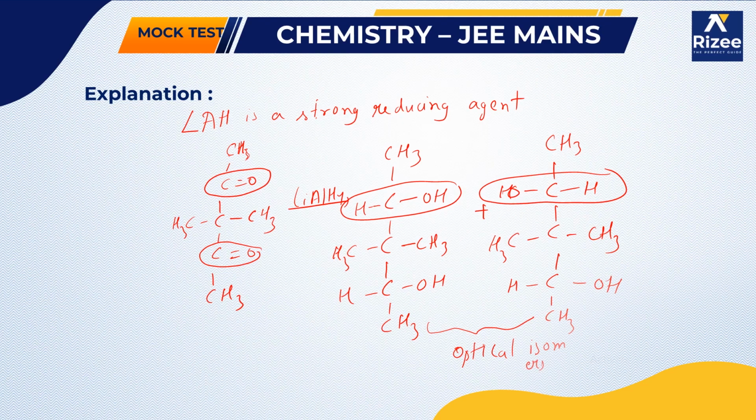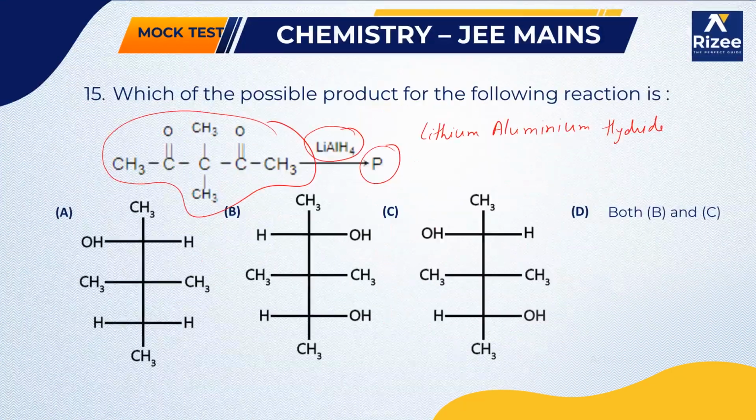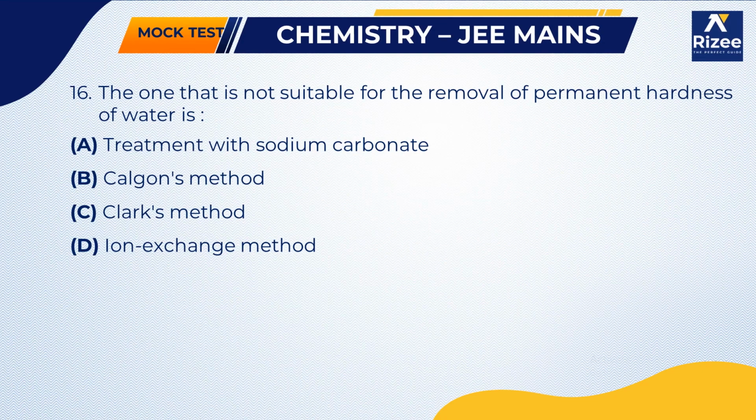They are optical isomers, but not mirror images of each other. So you will get this product. In our options, you can see the second and third options, which means we will get both B and C. Next, moving on to the one that is not suitable for the removal of permanent hardness of water.